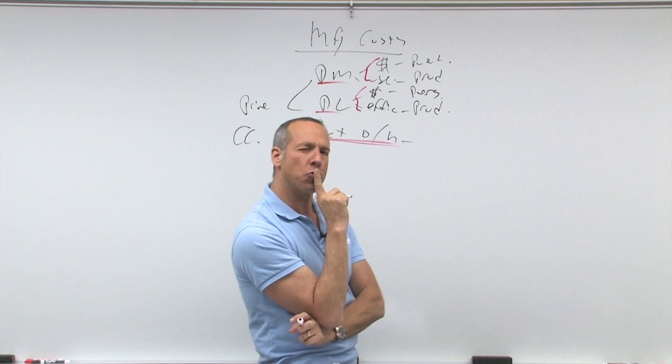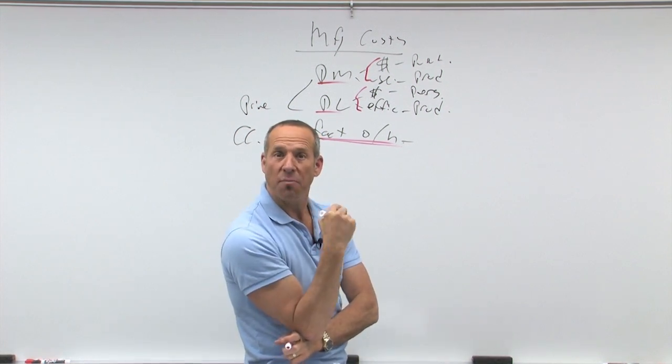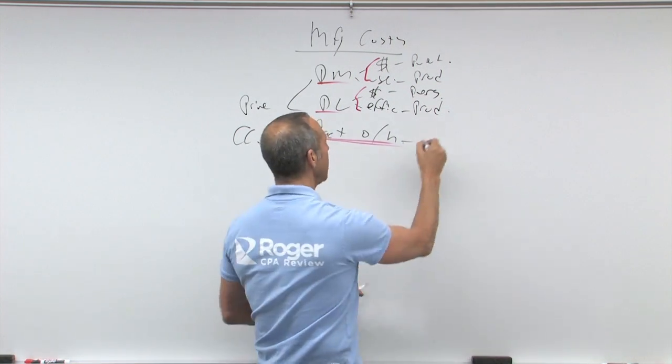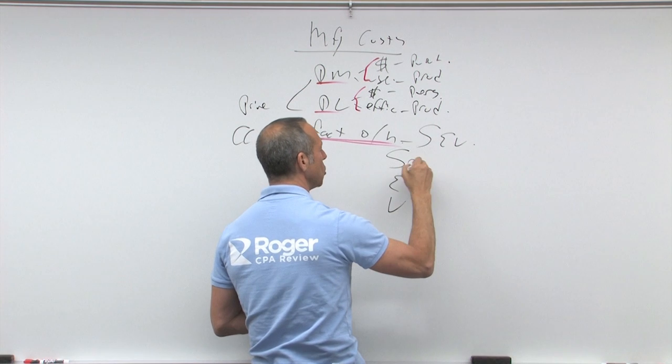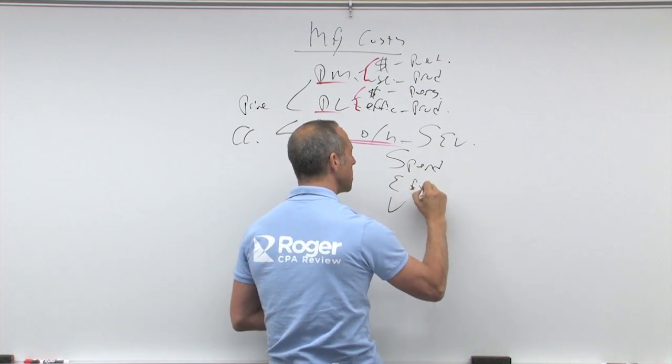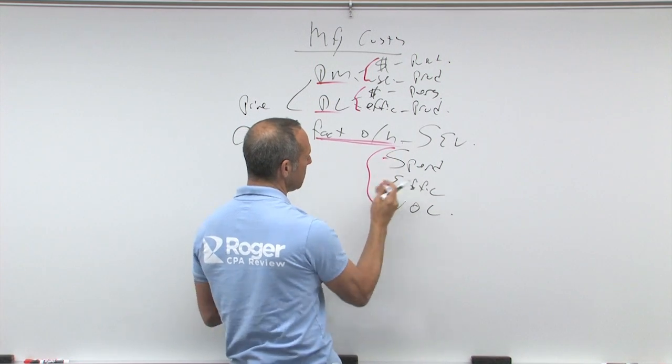And here's my little trick. What is 4 plus 3? Even my videographer goes, 7, right? S-E-V: spending, efficiency, volume. Spending, efficiency, volume is 4 plus 3. S-E-V, spending, efficiency, volume.